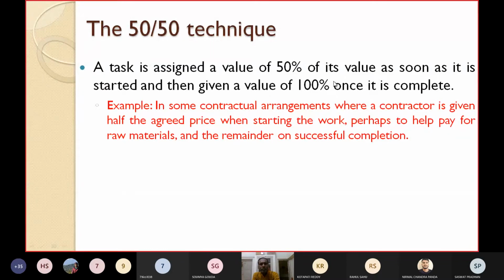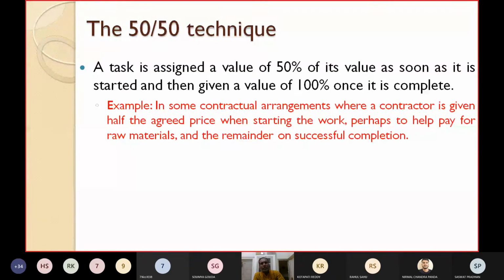We can take an example in some contractual arrangements where a contractor is given half the agreed price when starting the work. You have made a contract, and the contractor will develop a building, so he has to spend some manpower. He has to pay the labor charges and purchase some raw materials. Where will he get the money? So in case of developing a building, you may give 50% when the work is started, and the other 50% after successful completion of that building.